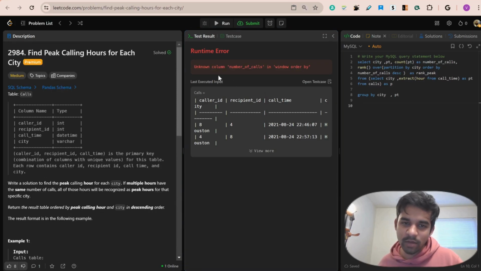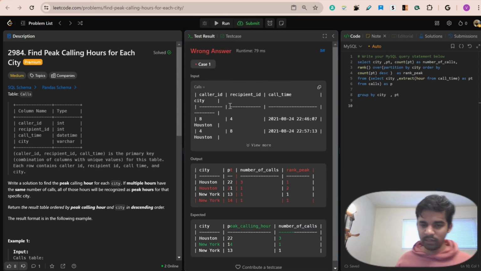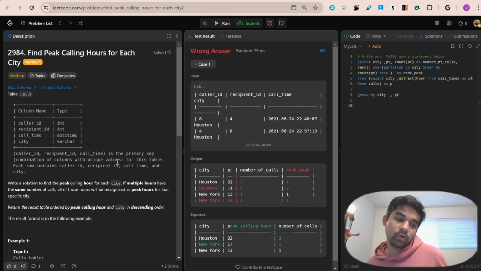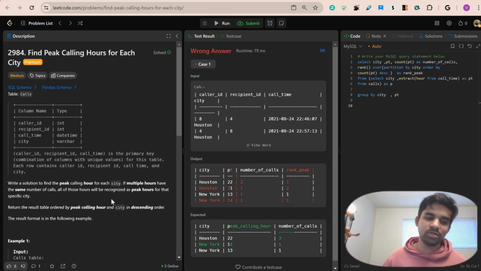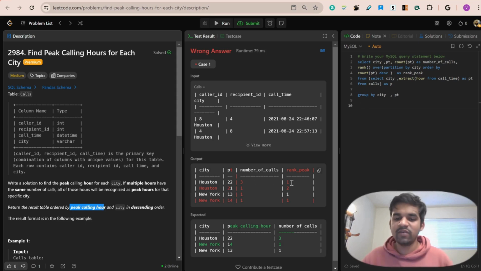Window order by unknown column number of, oh, I'm so sorry, this should be included over here. Yep. Yes, so it works pretty well. Now the question is, we need to find the peak calling hours. Every city could have just one peak calling hour, and if there are multiple peak calling hours, we have to include all those hours in a table. For that reason, we have used the rank function.